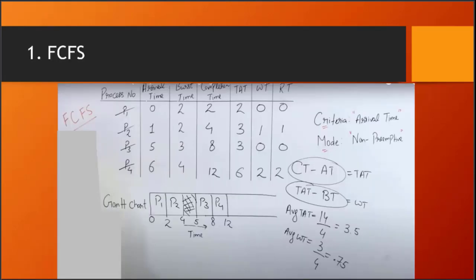This is an example of the first come first serve algorithm. There are four processes, and the arrival time and burst time are given. With the help of these times we can make a Gantt chart. The Gantt chart gives us the completion time. With the help of completion time, we can find turnaround time, and with the help of turnaround time, we can find waiting time, and the average waiting time is given.